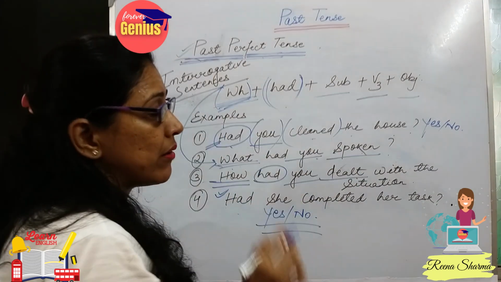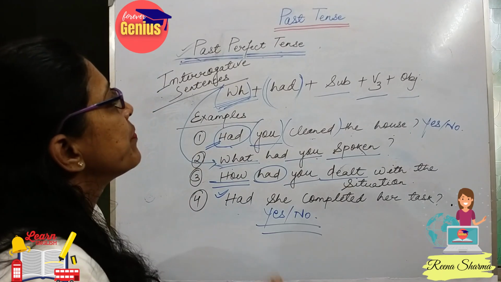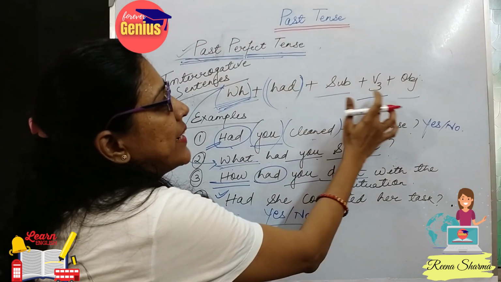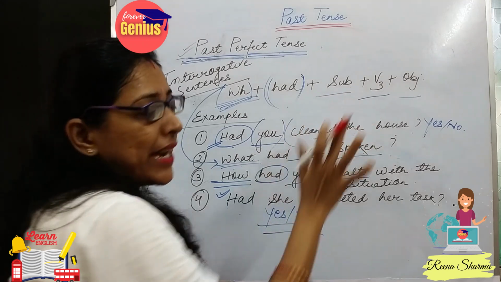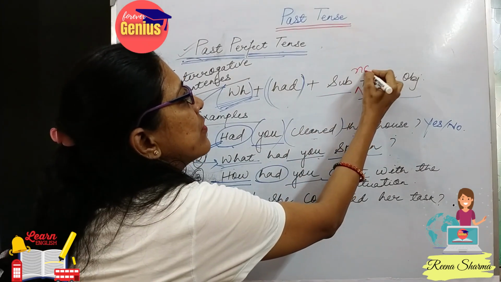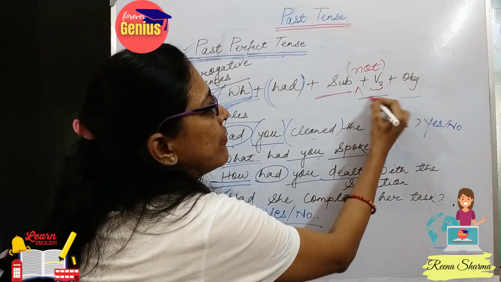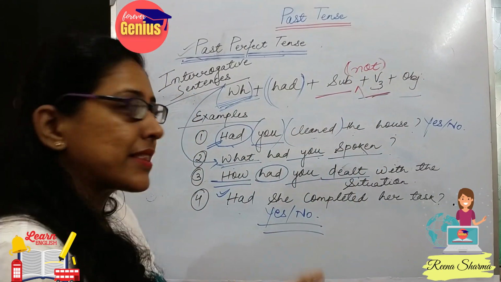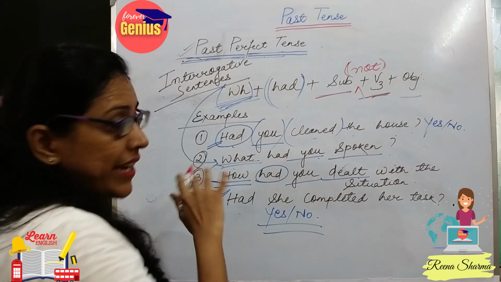But if we have to introduce not to it, where will we use it? We have had, subject and third form of verb. When we convert it into negative sentences, what to do? After the subject, we will use the word not. Means after the subject and before the main verb, we will introduce not in between the sentence. Then it will be a negative sentence in the case of interrogative.